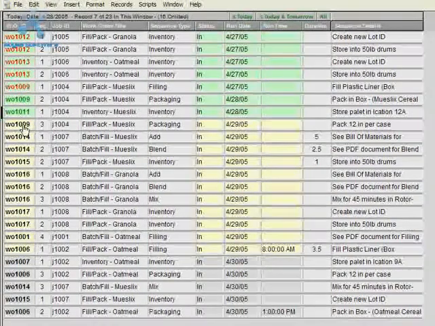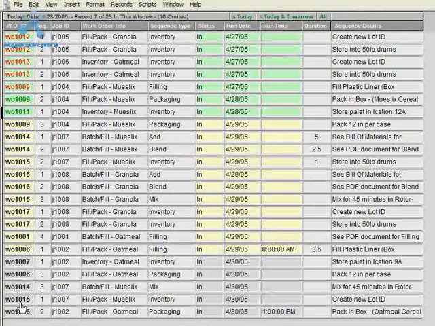And then any records that are after today's date, the background of the work order ID is in yellow, and the status, the run date, and the run time are also in yellow, and the work order ID is in black. And that's for any records that are for tomorrow. This will give you a warning of what work is coming up tomorrow. And then any records that are after tomorrow, the background is in gray for the status, run date, and run time, and also the work order ID is in gray.